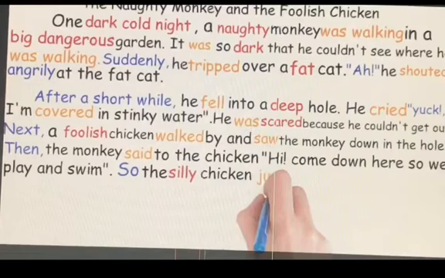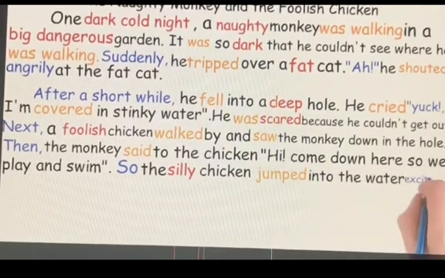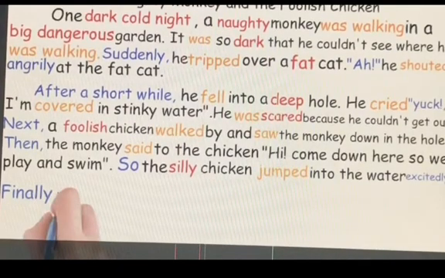So, what happened? So, the silly chicken, look, I used an adjective, silly, jumped into the water excitedly. Look, excitedly. She was very excited when he told her, "Come, let's play and swim." So we use the adverb excitedly. So here in the second paragraph, we have a problem. We have a mistake. What is the mistake that the chicken made?